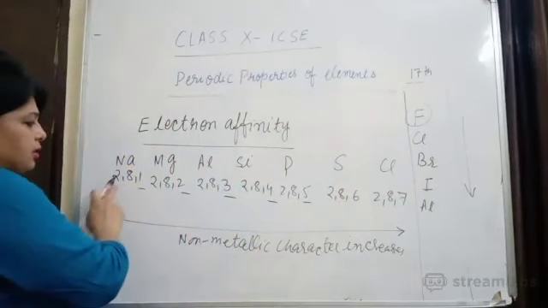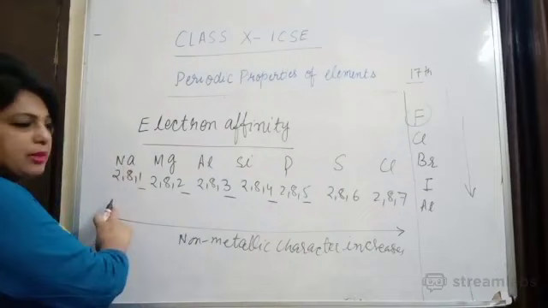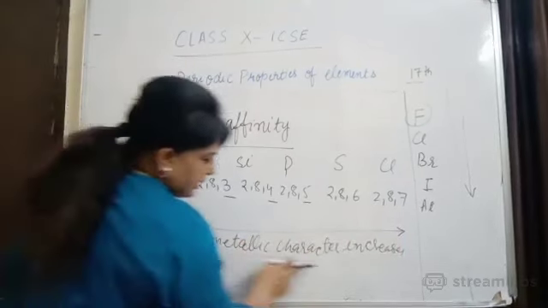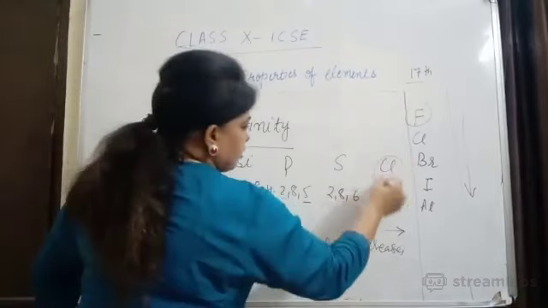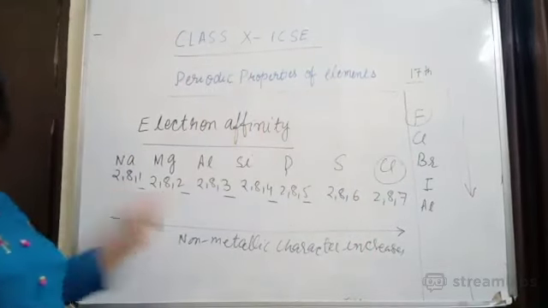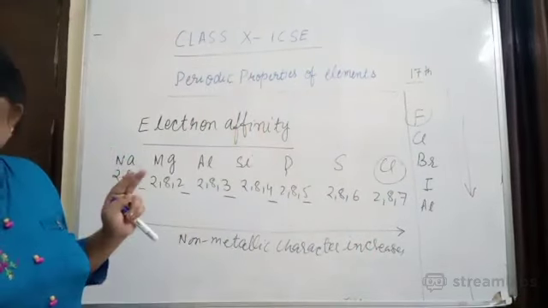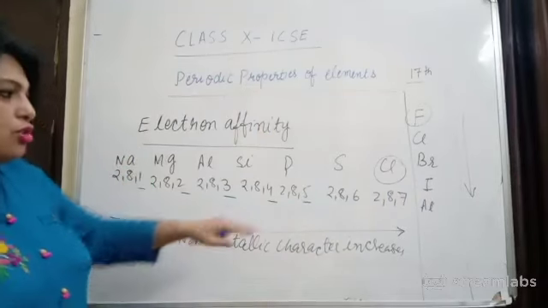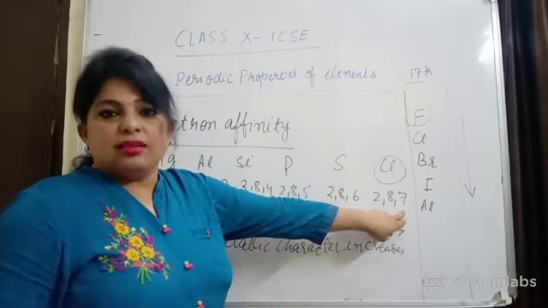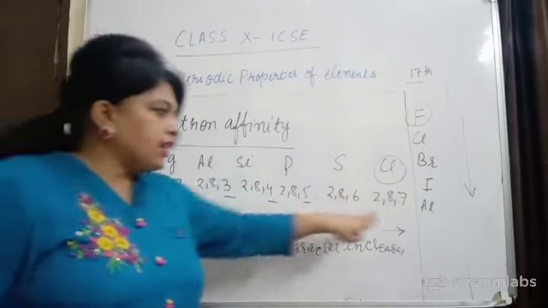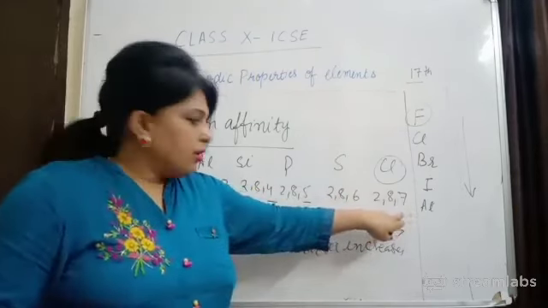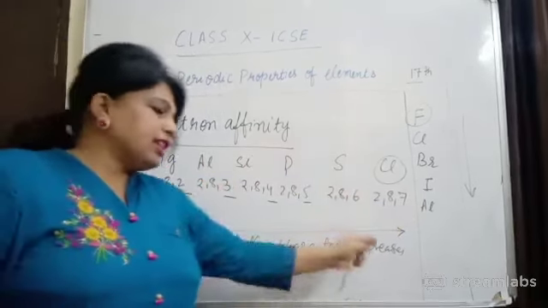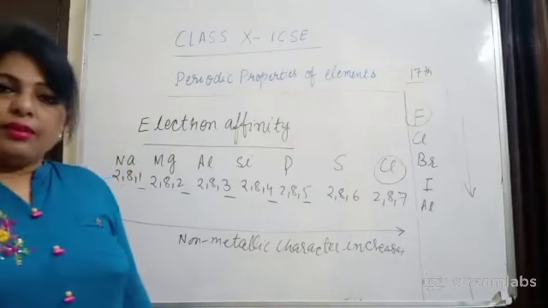Across a period, since non-metallic character is increasing, chlorine will be most non-metallic in this case. Why? Because non-metallic character is increasing, so they can easily release energy, right? I told you electron affinity is increasing when you move from left to right across a period, so non-metallic character increases. Clear to everyone?